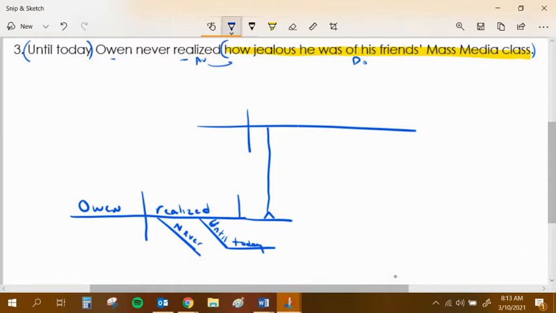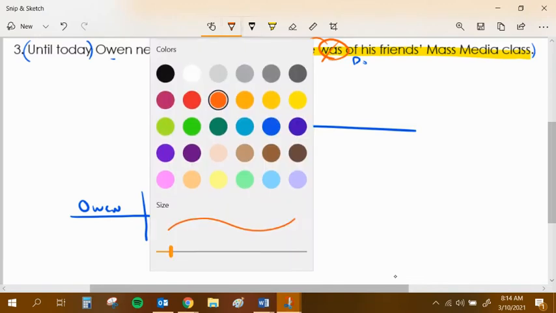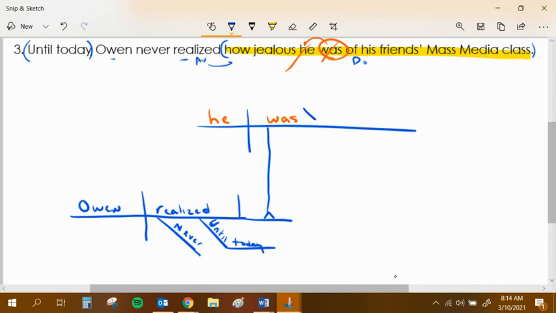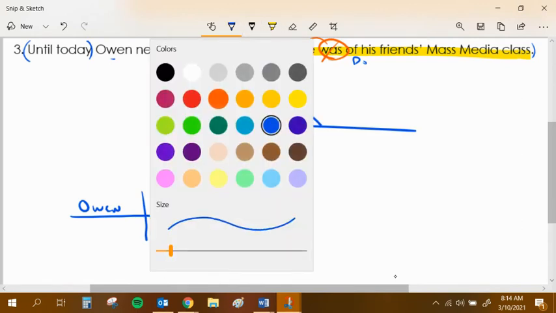This is one of the main reasons, a great example of why you should start with your verb, right? Because it gets very confusing with "how jealous he." So find that verb, which is "was." So "was" is going to sit here. Once I find that verb, I'm going to look for my subject. And I know you have like three words in front of it, but your subject is the word "he." Awesome. So what do I do with "jealous"? Well, think about it logically. Where was "jealous" going to go? It's an adjective. It's not "jealous he," but you're saying "he was jealous." A to-be verb should have some kind of adjective or noun after it, unless it's like a pattern 1. And so in this case, you're like, yeah, he was, slanted line, jealous.